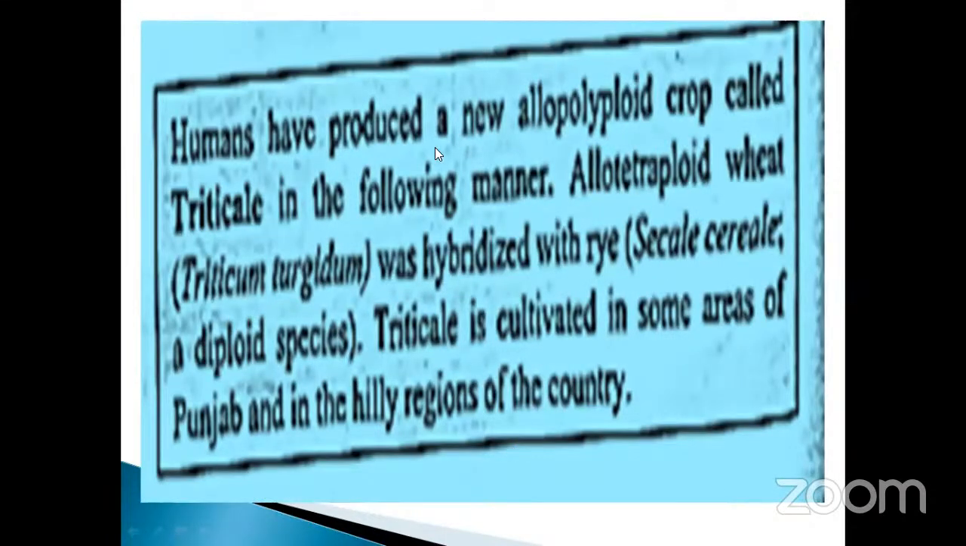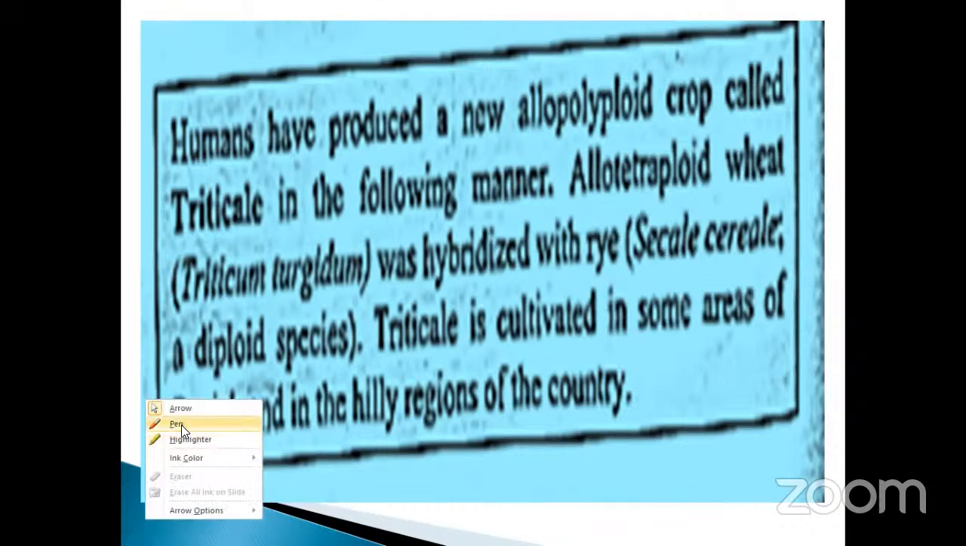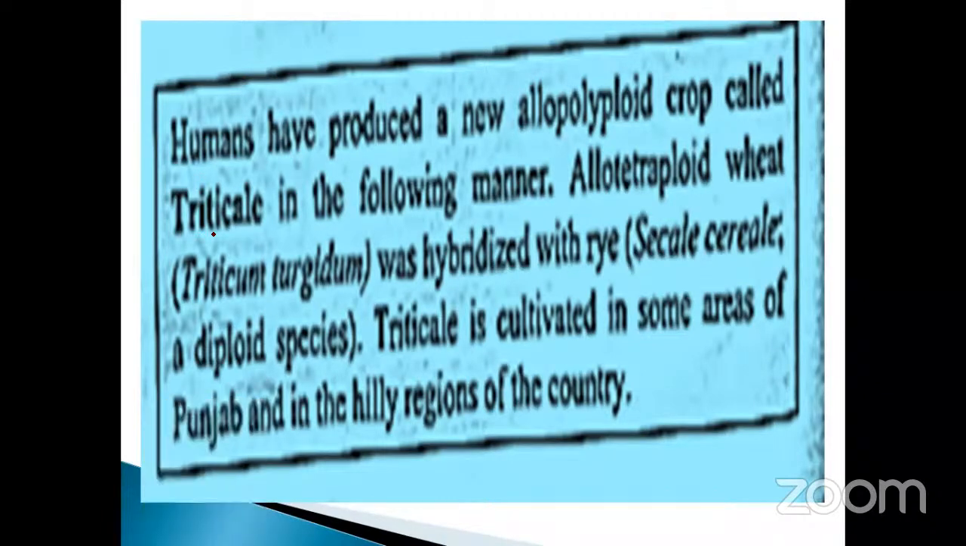And humans have produced a new allopolyploid crop called triticale. This is very, very important. In the year 2017, I think, the question was asked. Triticale is formed in the following manner.